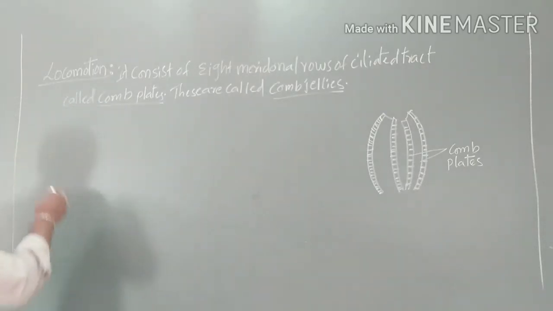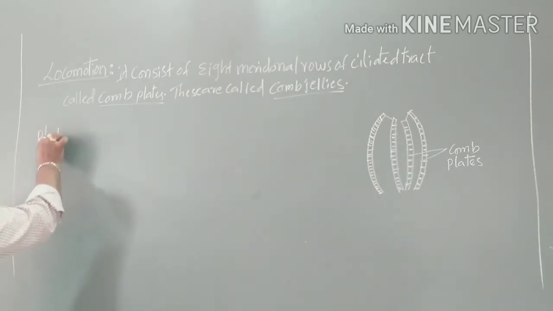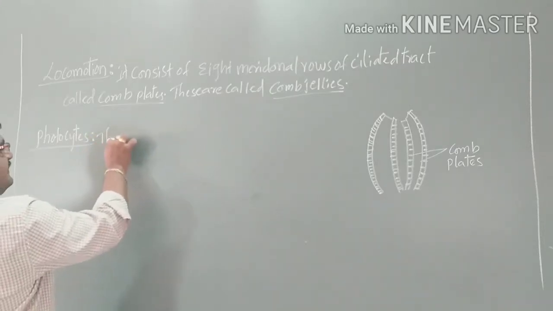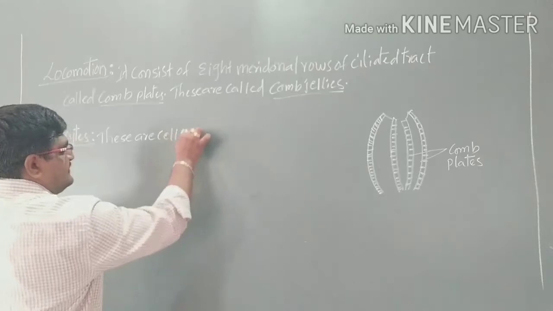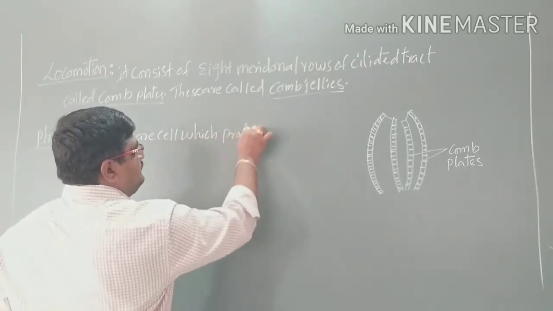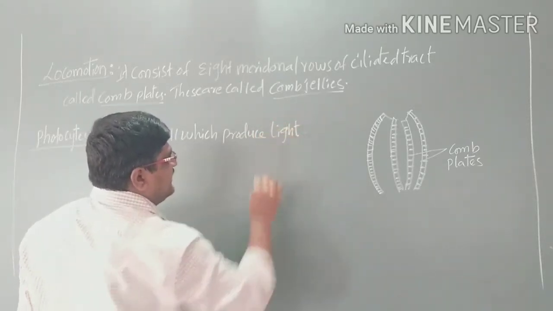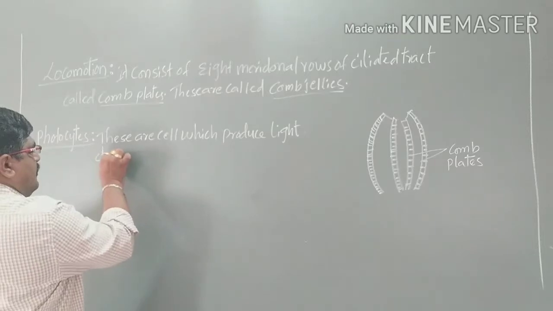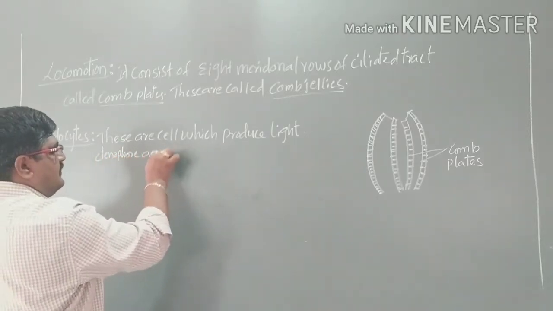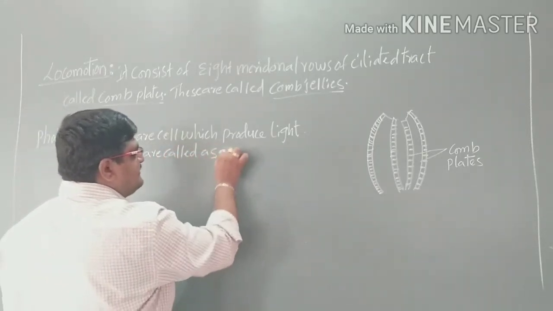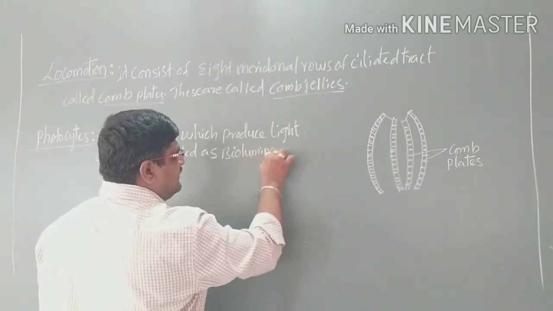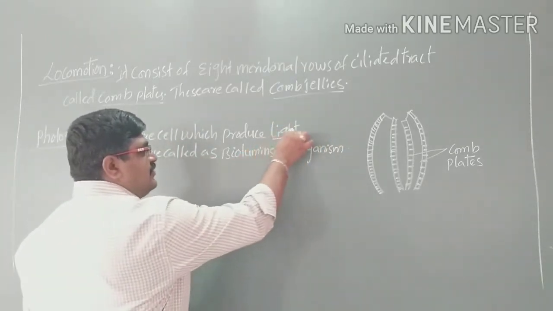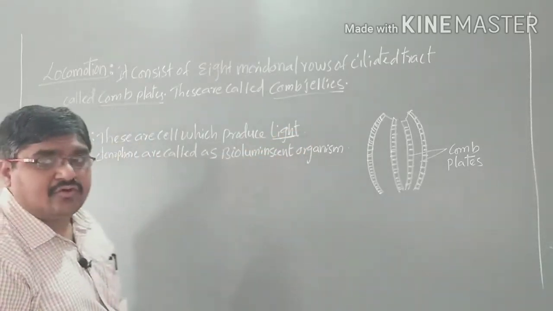Also, the next character is photocytes. Photo means light, cytes means cells.